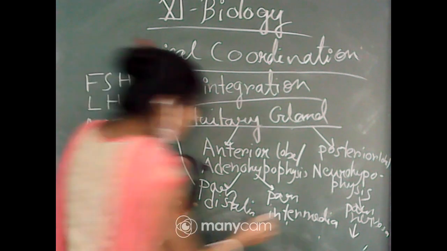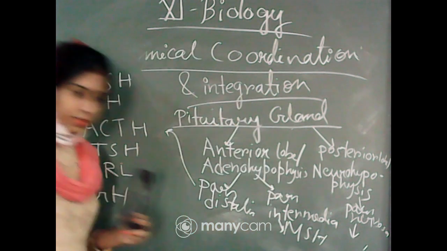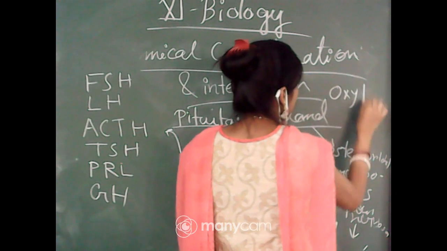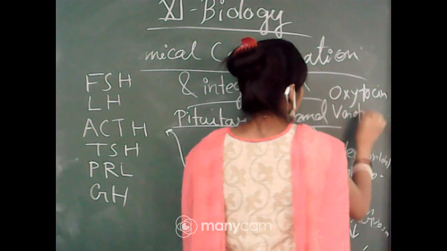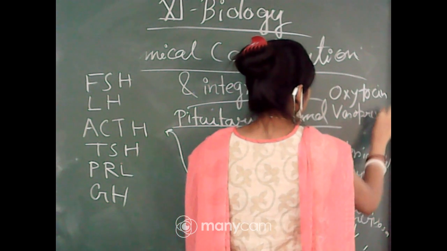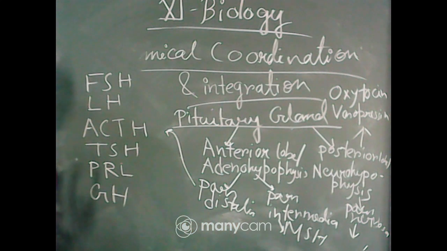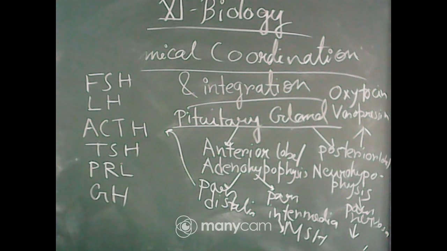So from pars intermedia it was MSH, and from this one oxytocin and vasopressin. Oxytocin and vasopressin. Now I will explain the functions of all these hormones.